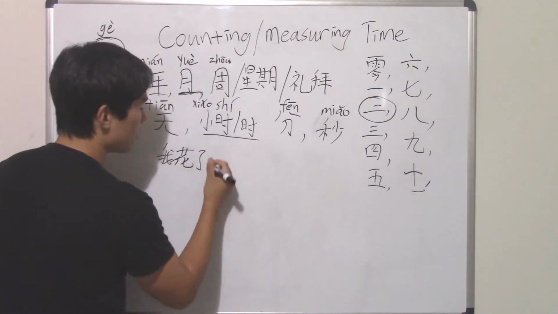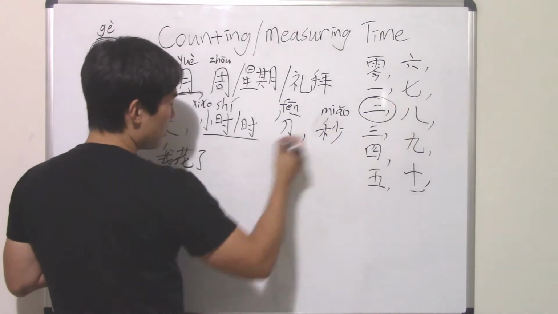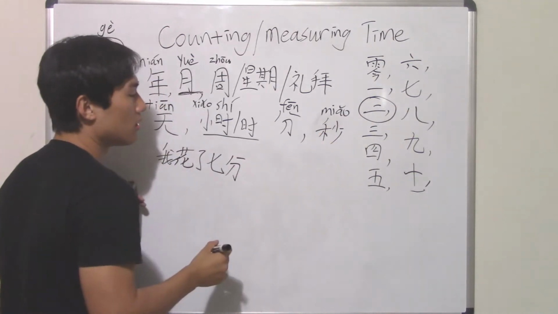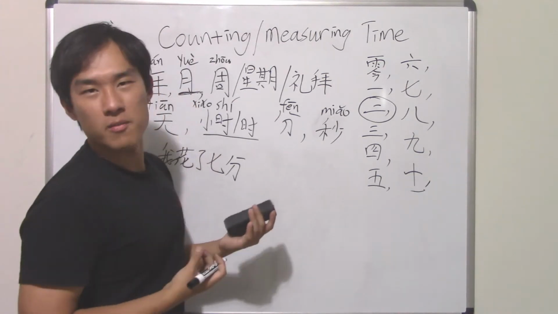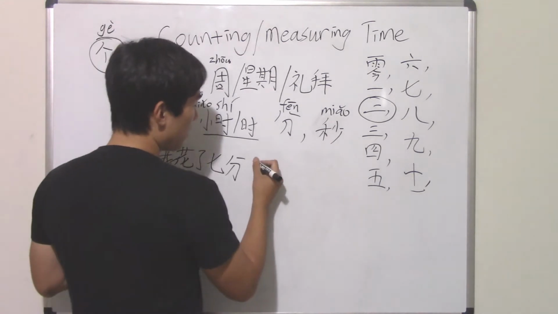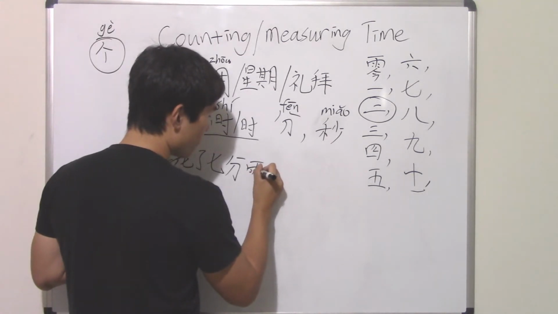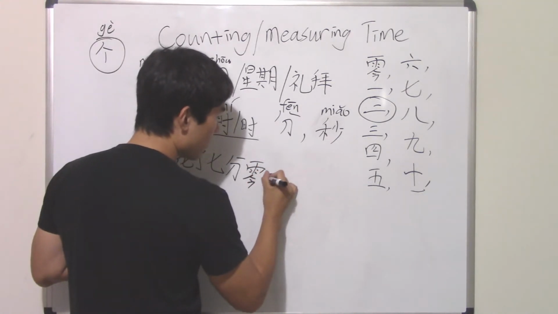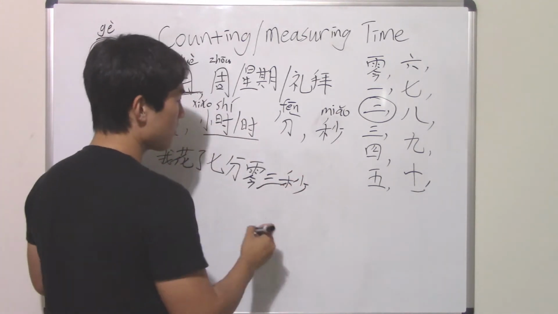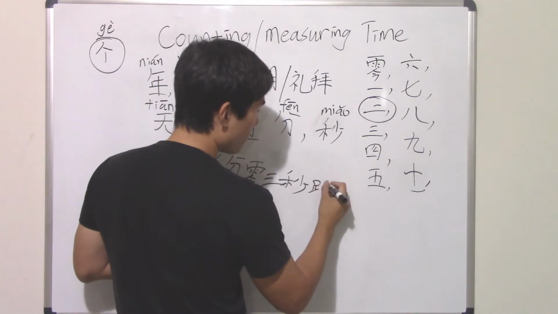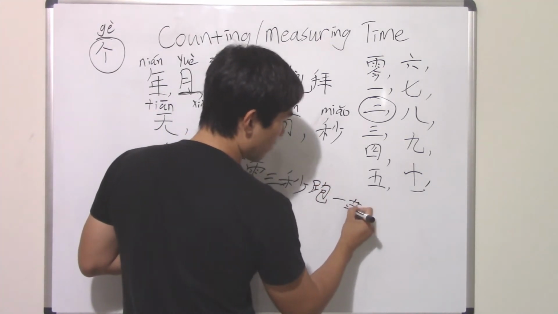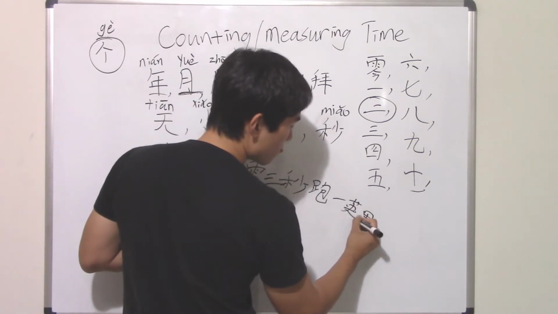So 我花了 7分. Then how many seconds? 3 seconds or 2 seconds? Anyway, 3 seconds. Let's say 7分03秒. 03秒. 跑1公里. 1英里 actually. Mile is 英里.